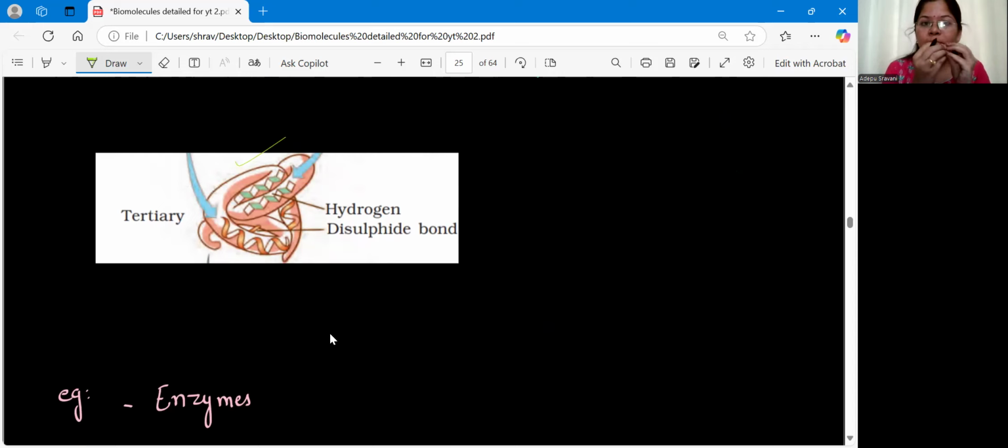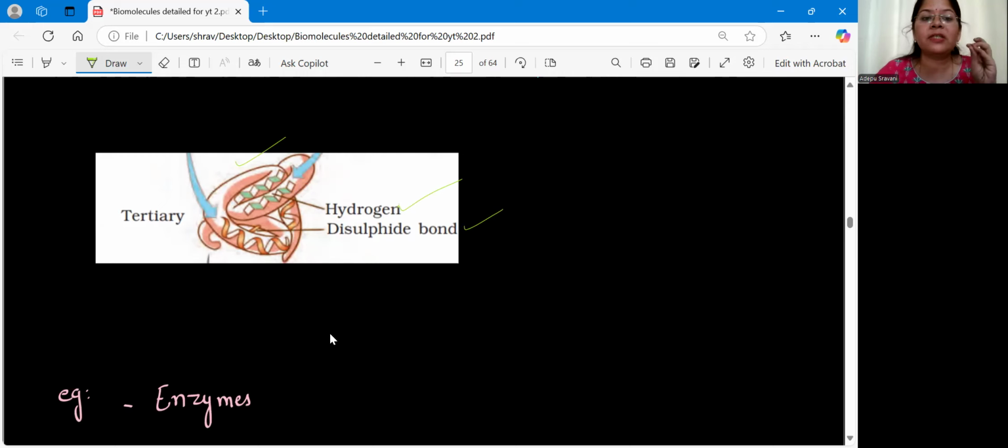Now, when you fold this protein to form that woolen ball-like structure, again there are chances of getting back to that helical or zigzag structure, isn't it? So for that also, we have to have additional bonds. What will be those additional bonds? The same thing, hydrogen or disulfide bonds. Clear? Here also, we have hydrogen and disulfide bonds. Please remember, very, very important.